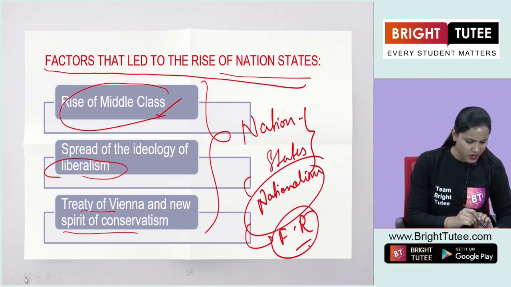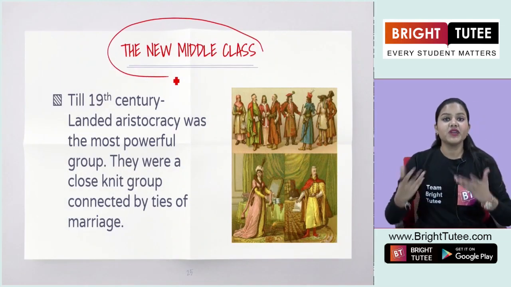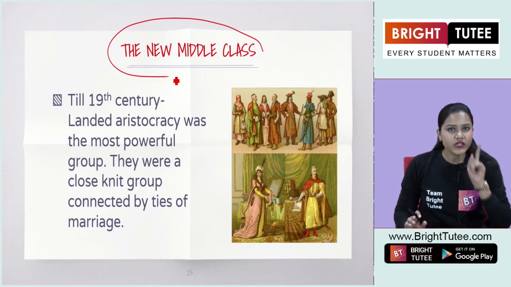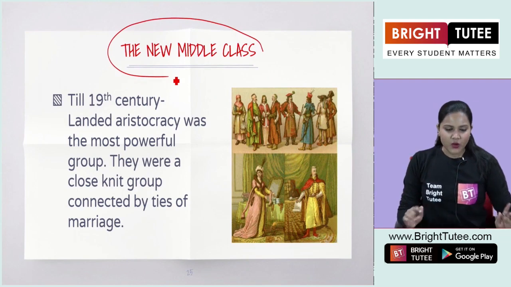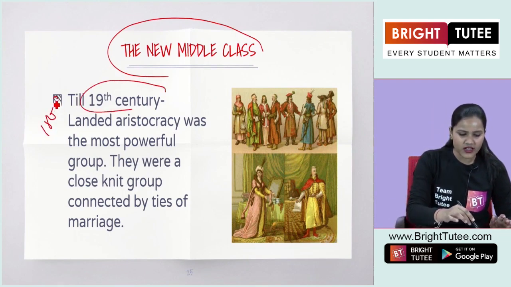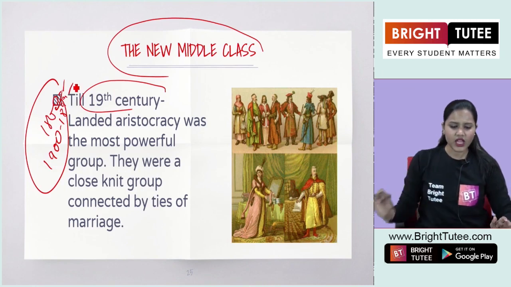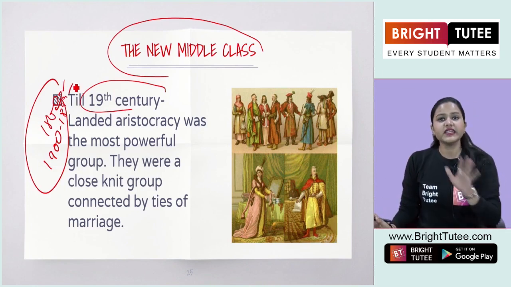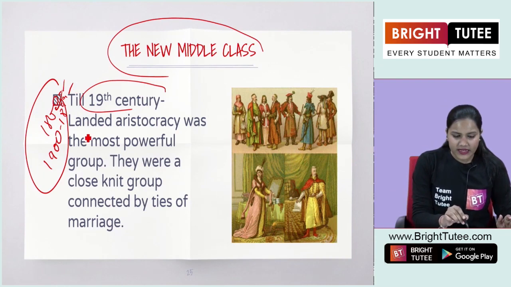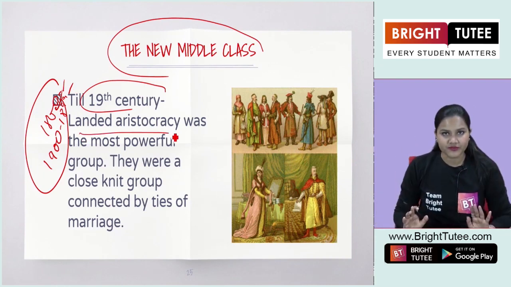Now let us try to understand how the rise of the middle class influenced society as a whole. Till the 19th century, when I say 19th century, it means the period from about 1800 to 1899. Basically, it was till the 19th century that the landed aristocracy was the most powerful group.